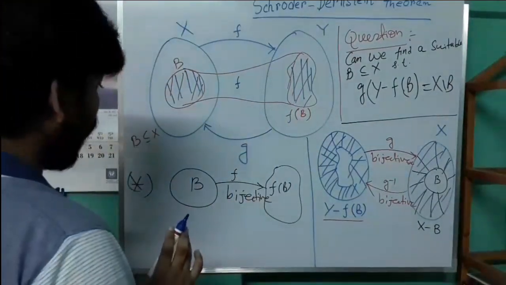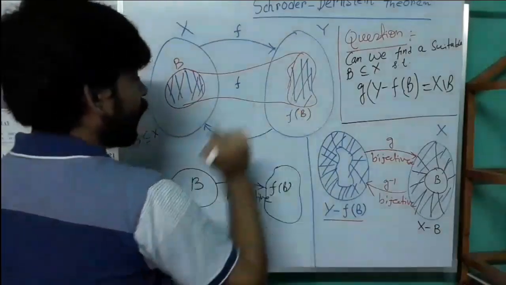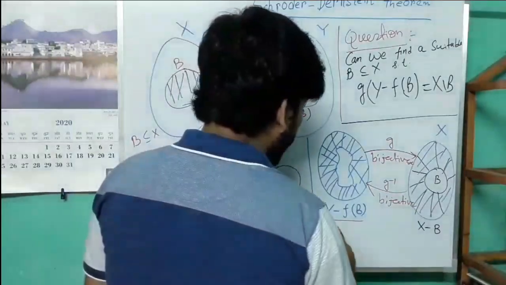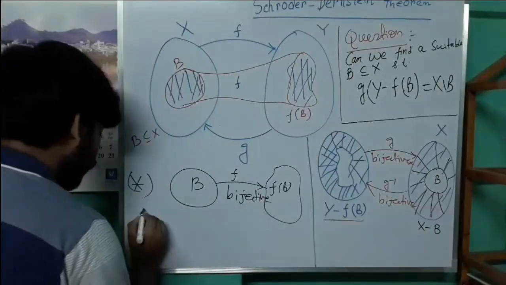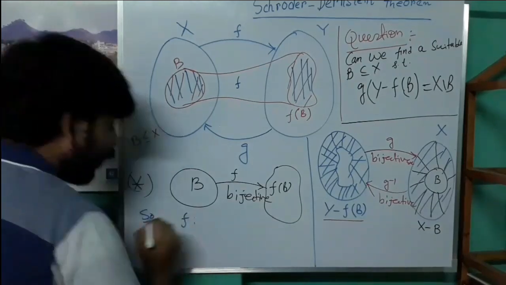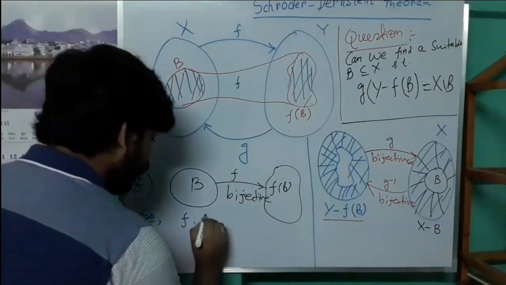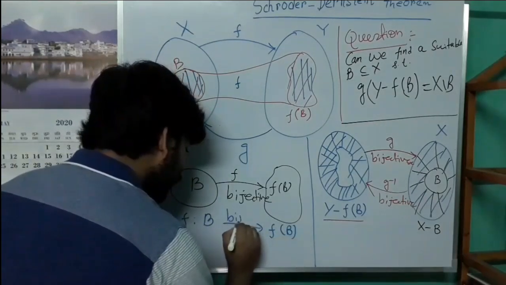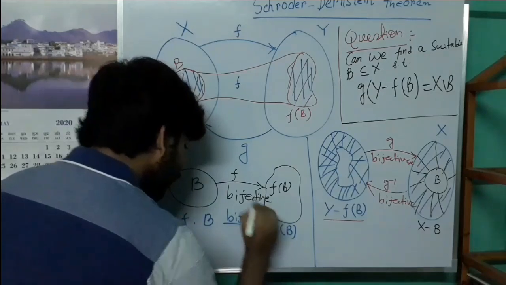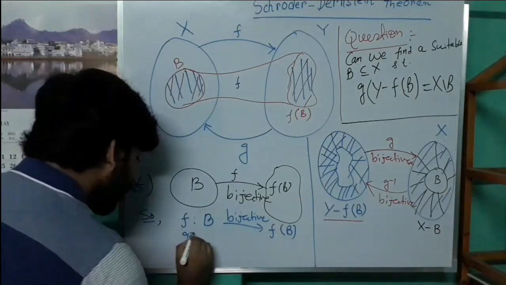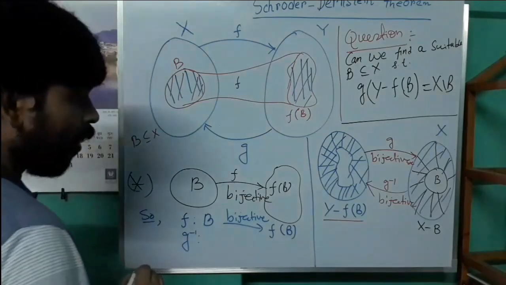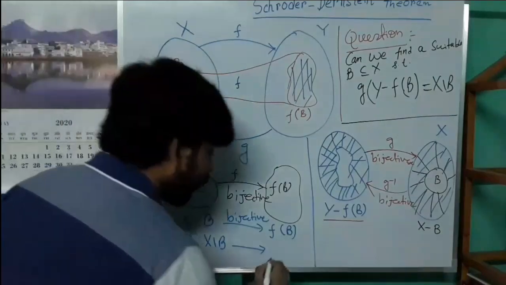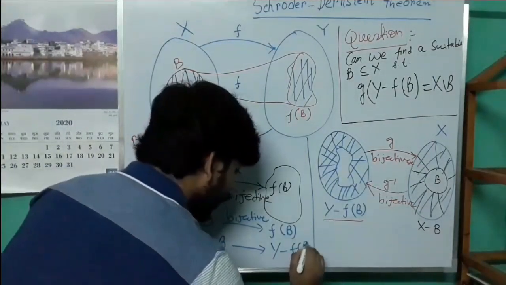That is, f is bijective from B to f(B), and g inverse is a bijective map from X minus B to Y minus f(B).